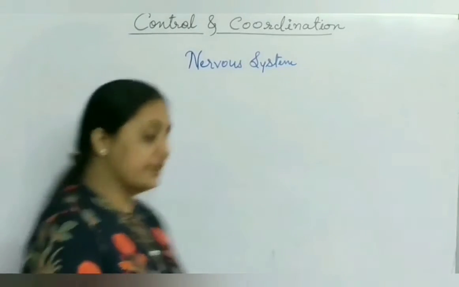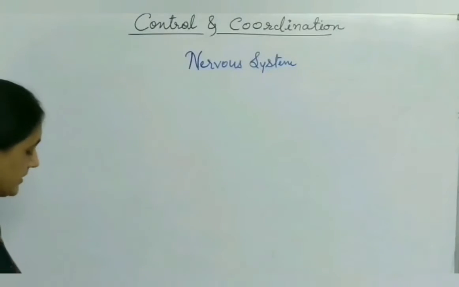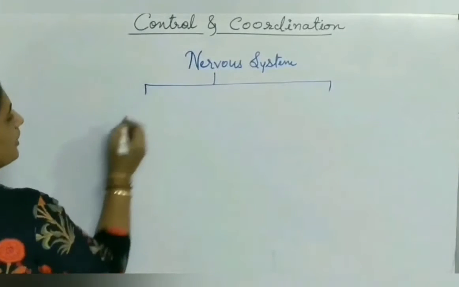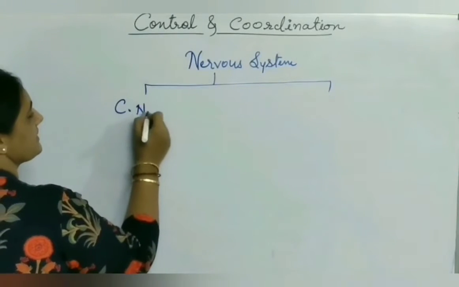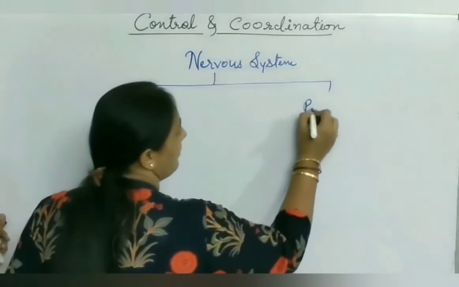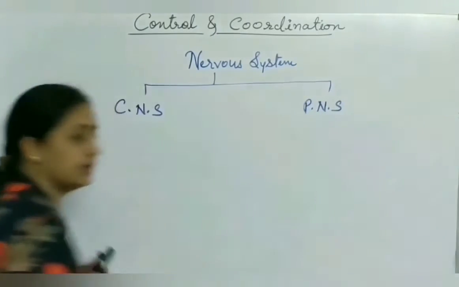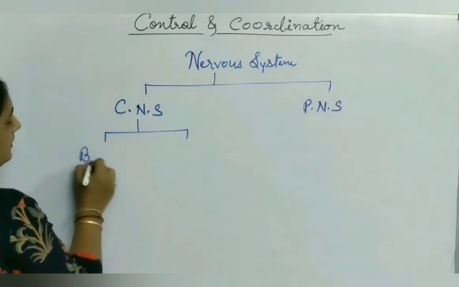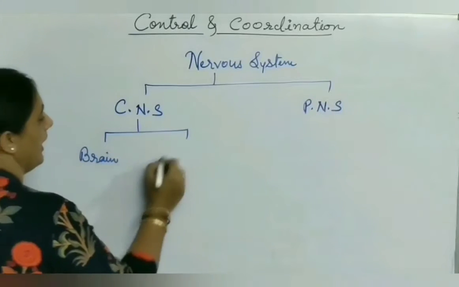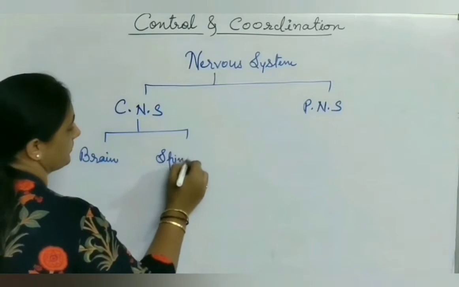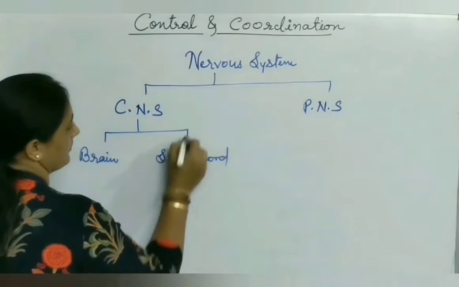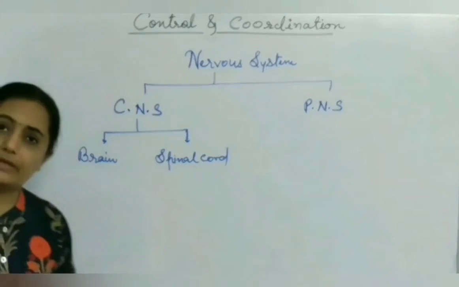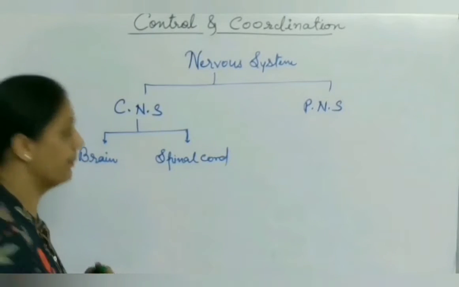About nervous system. Nervous system is divided into two parts. Those two parts are central nervous system and peripheral nervous system, commonly called CNS, that is central nervous system, and PNS, that is peripheral nervous system. Central nervous system comprises of brain and spinal cord. So here in this lesson we have to study the structure of brain, different parts of the brain as well as function of different parts of brain.